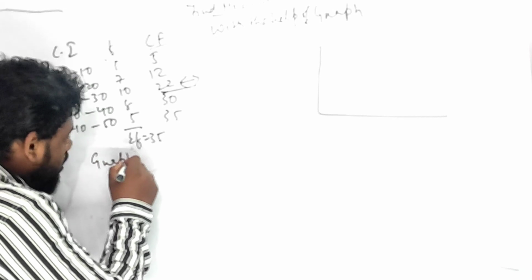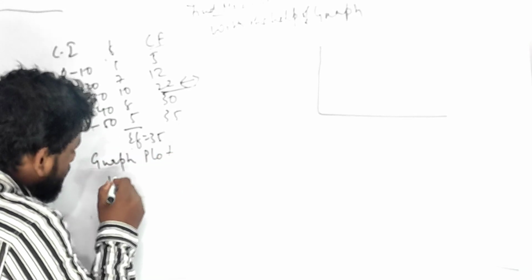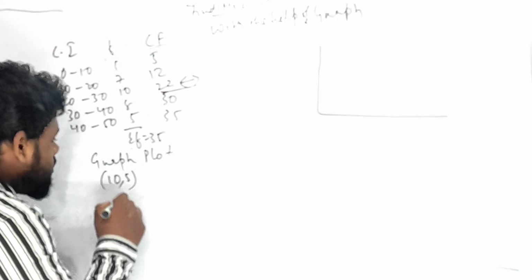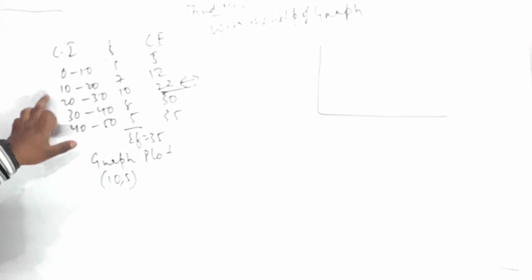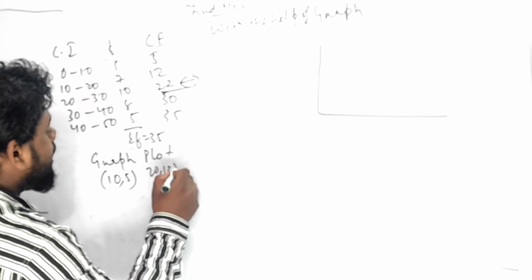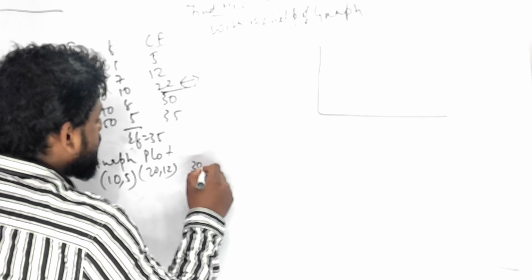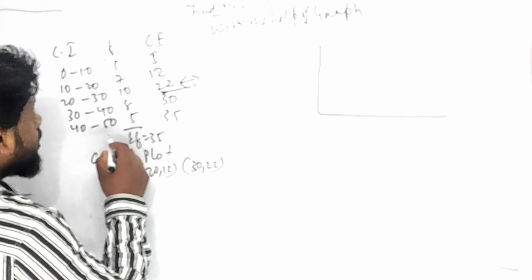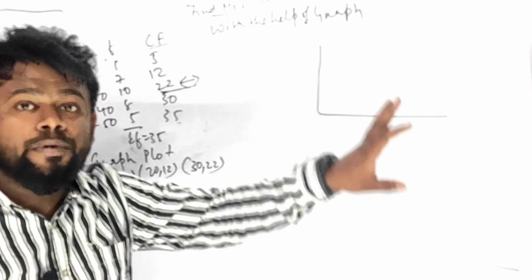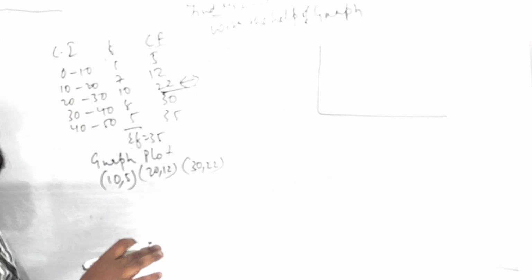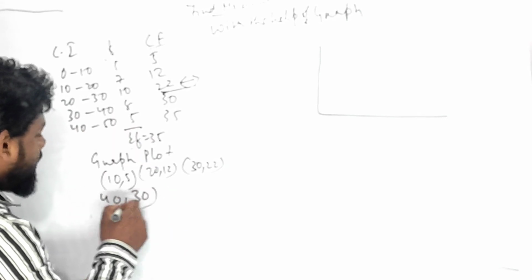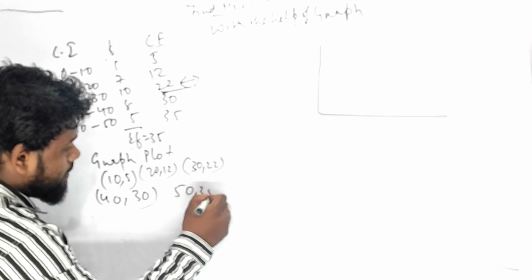Graphing point. ग्राफ प्लॉट क्या बनेगा? 10 की cumulative frequency देखो 5. Again coming, upper limit is 20, cumulative frequency 12. फिर देखो 30, 22. Then after that I have to take it on median. I have not got median yet. I have to take it on median with the help of graph, right? Graph paper will be given there. Then 40, 30, then 50, 35, बात खतम.